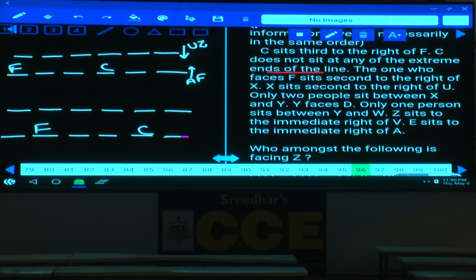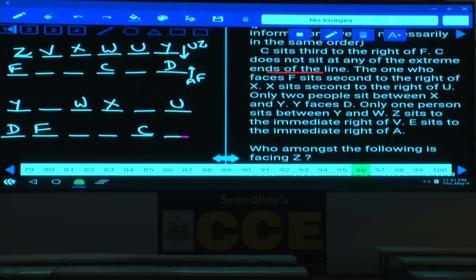The one who is facing F sits second to the right of X. X sits second to the right of U. X is seated second to the right of U, here also. Two people between X and Y. Here Y is facing D, here also. One person between Y and W, here one person. Z sits to the immediate right of V. Z is to the immediate right of V.